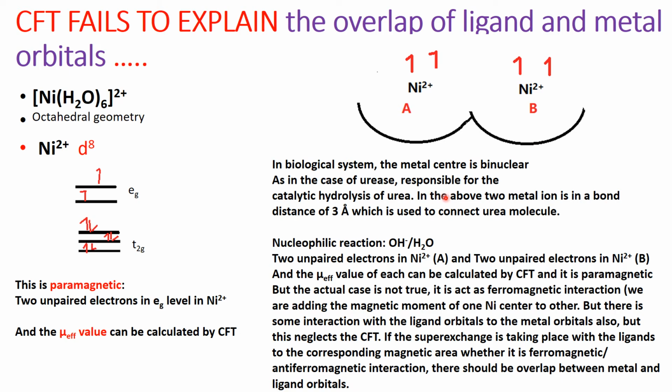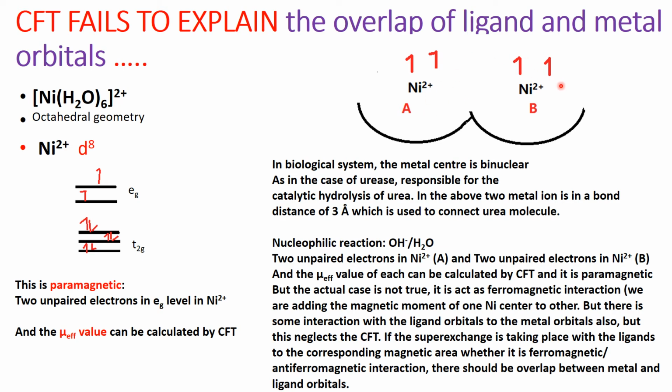This is a binuclear case, okay, and is responsible for the catalytic hydrolysis of urea. That is urease, which is responsible for the catalytic hydrolysis of urea. In this type of system, the 2 metal ions are at a bond distance of 3 angstrom, which is used to bind the urea molecule.